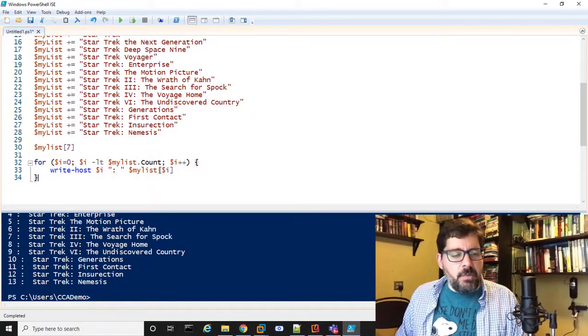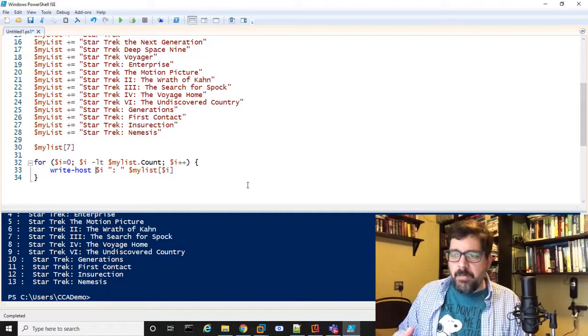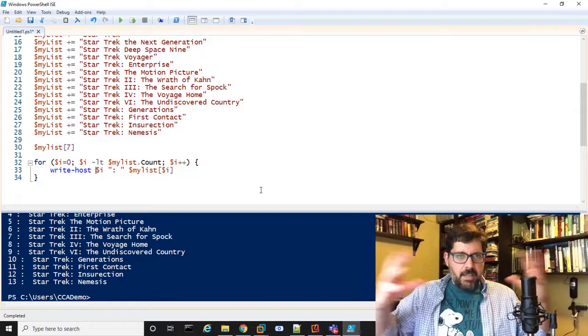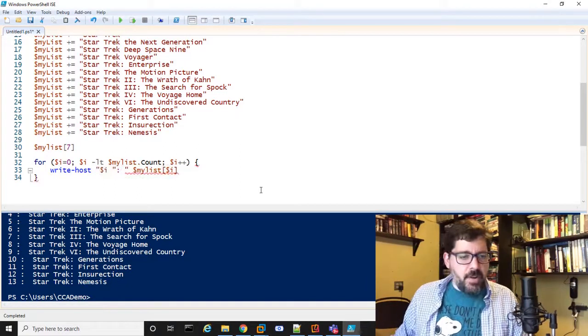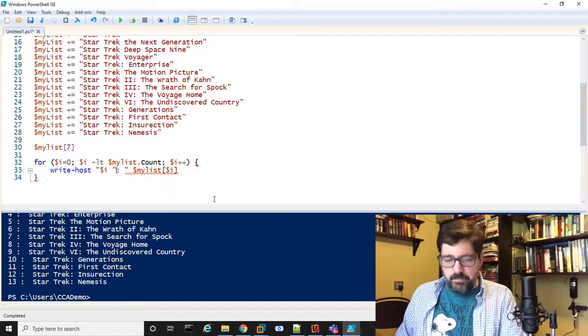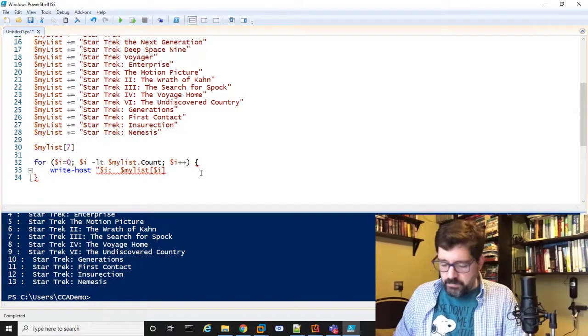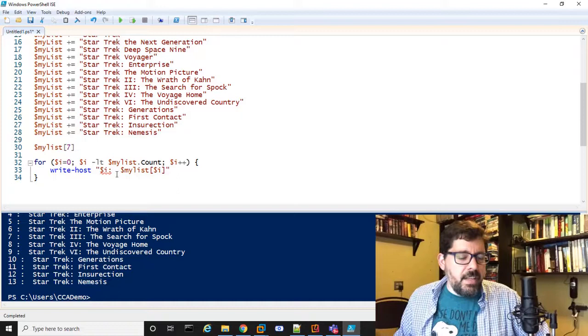The problem with this right now is it's adding this extra space in here. So I want to format this as a string instead. One of the cool things about PowerShell is you can encapsulate this whole thing and make it a string, right? So I'm going to take these out, and I'm just going to make this look like the string that I want, right? And that should work.